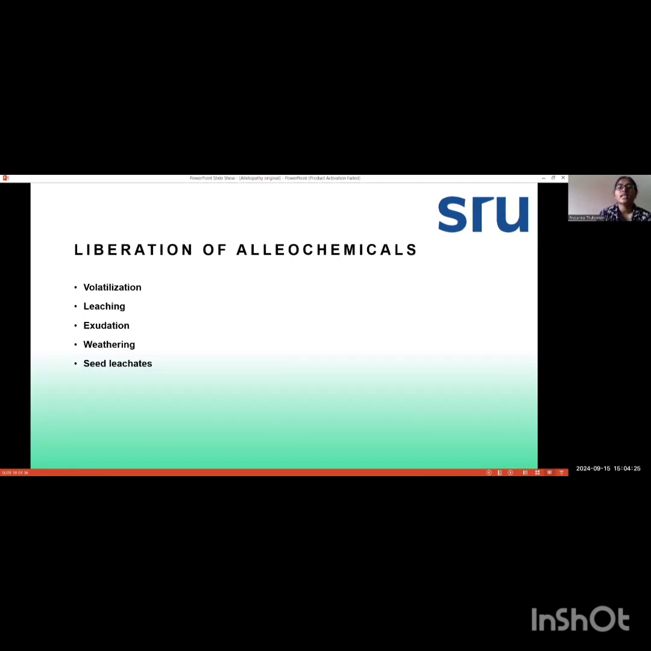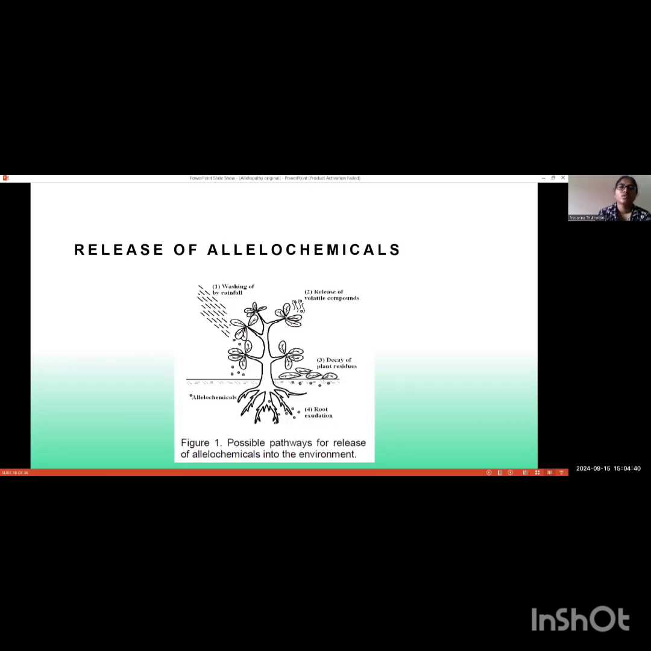Next is liberation of allelochemicals. How can these allelochemicals be liberated or released from the plants? The first procedure is volatilization, second is leaching, third is exudation, fourth is withering, and the fifth is seed leachates. Here we can see the picture that is representing the release of allelochemicals.